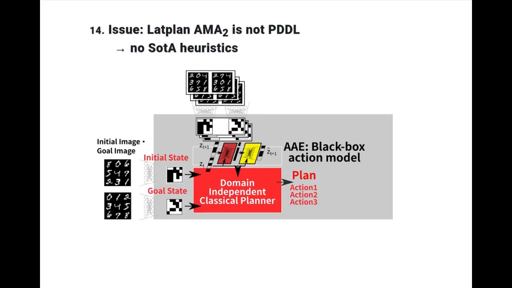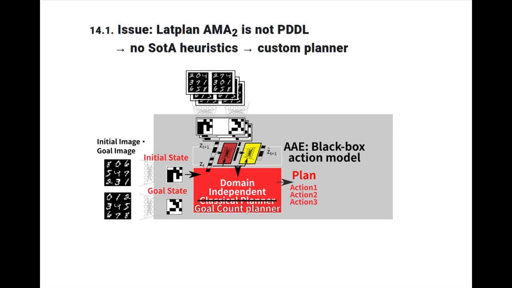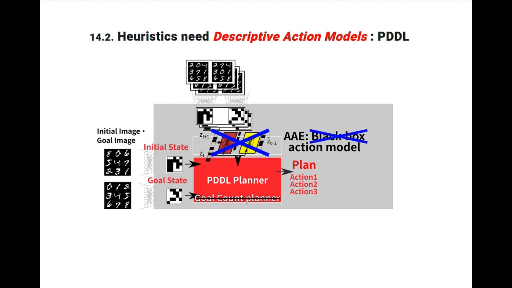An issue is LatPlan AMA2 is not able to produce PDDL. Therefore, the state-of-the-art heuristics are not available. Previously, we addressed this by building a custom planner that uses a call count heuristic, but this is not ideal. In order to use the state-of-the-art heuristics, we need descriptive action models, not the black box action model.